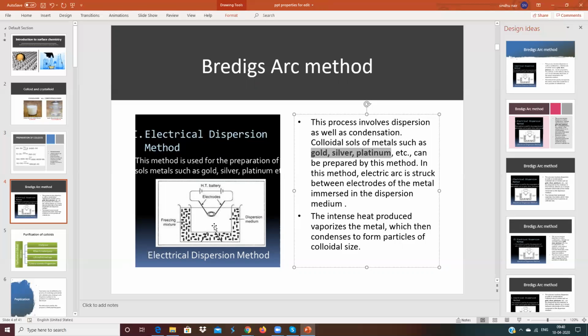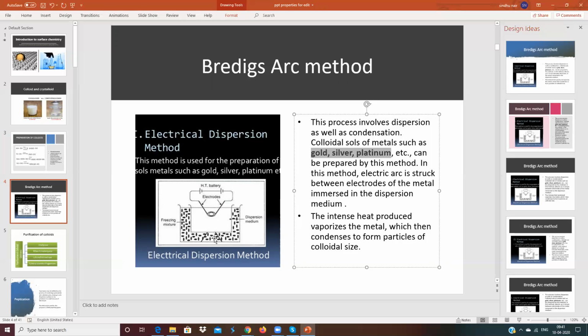So it will be cooled so that the gold particles will be dispersed inside the dispersion medium. It is written here. In this method, an electric arc is struck between electrodes of metal immersed in dispersion medium. The intense heat produced vaporizes the metal, which then condenses to particles of colloidal size. So you get particles of colloidal size.